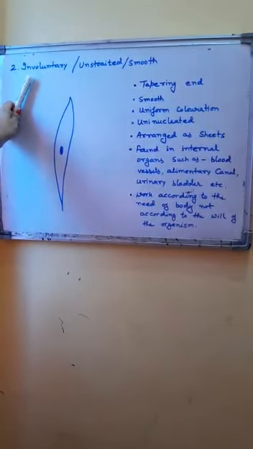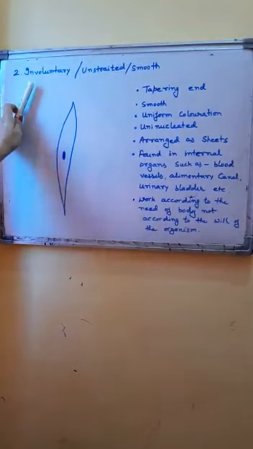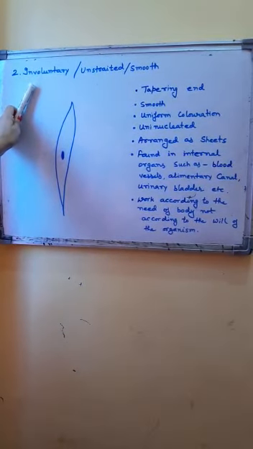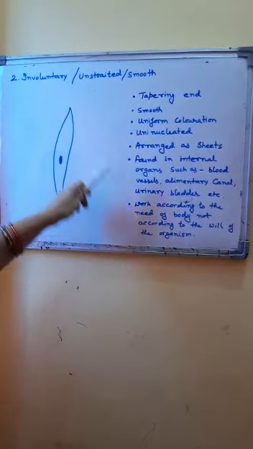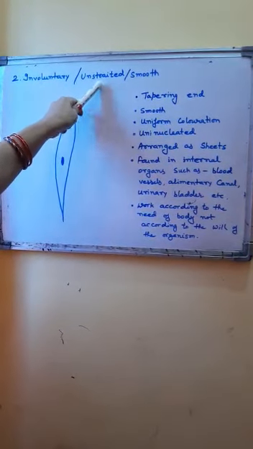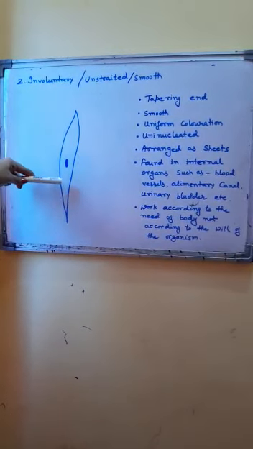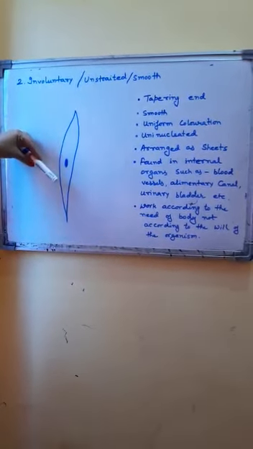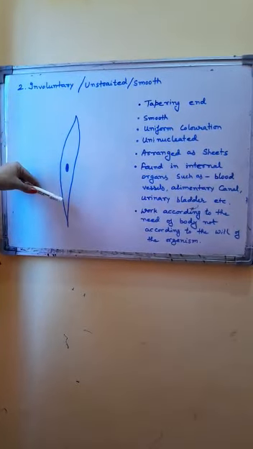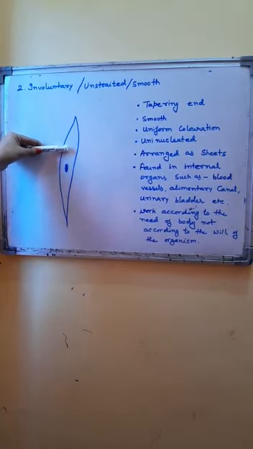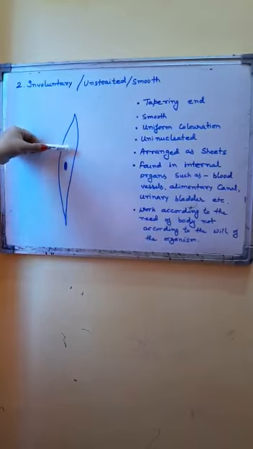The next tissue is involuntary muscle. It is involuntary as it does not work according to the will of the organism, but it works according to the need of the body. It is also called unstriated because you can see no striation or coloration. It is uniform in color, whether light or dark, the entire tissue is of similar color. No lining or stripes are there. It is also called smooth muscle for the same reason.